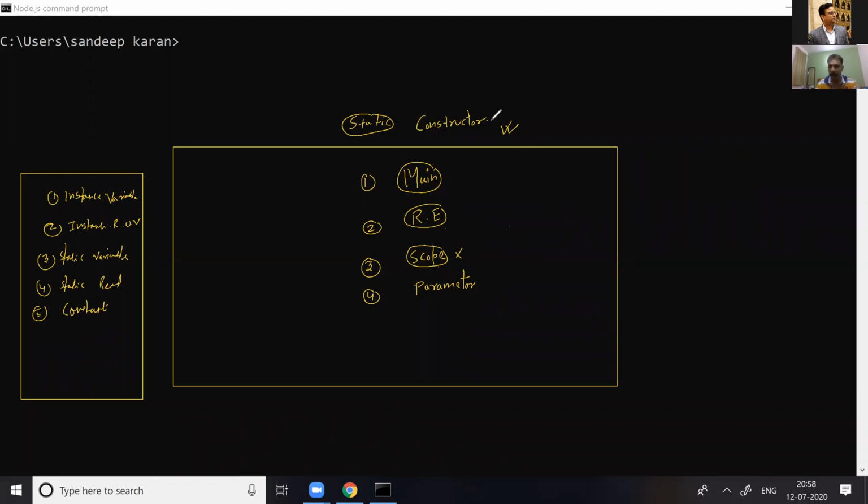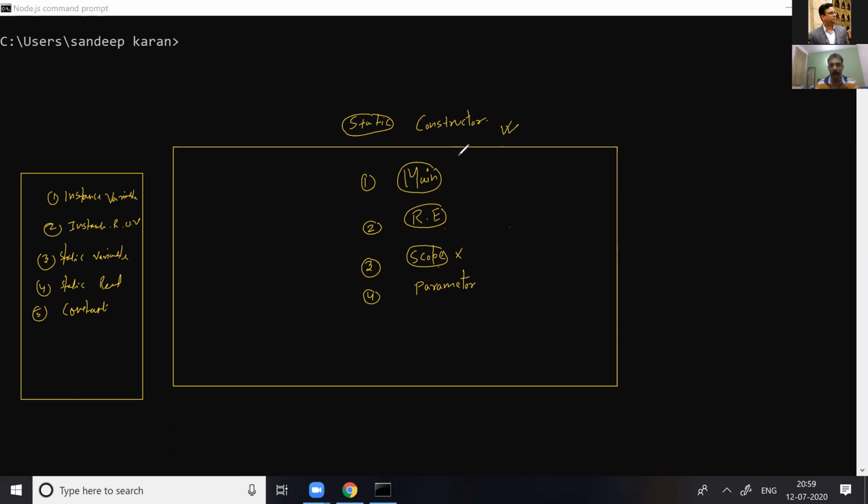It means within a class, a constructor will be called n number of times. It depends on the number of objects. So if a class is having 20 objects, obviously the constructor will be called 20 times. But the constructor will be called only one time for the same object. Okay. And what about a static constructor?